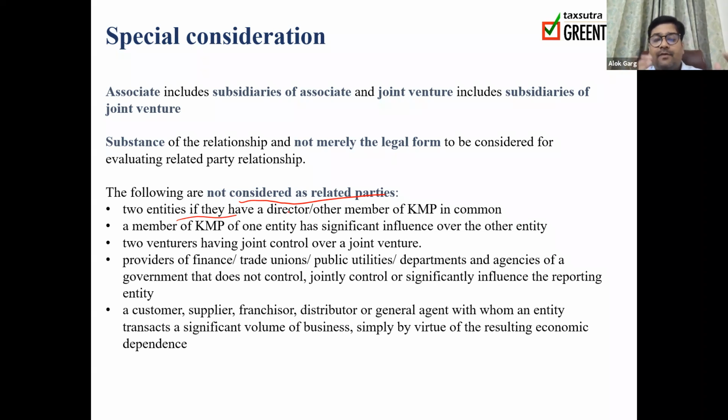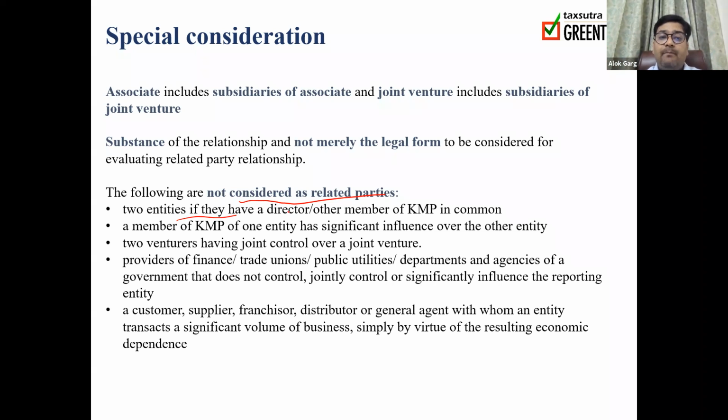Okay, so if a person who is KMP in 3 different entities, then just merely this person is either a director in multiple entities or a KMP in multiple entities, these multiple entities will not be a related party. So guys, related party is not a joke. Related party is something which is a very critical and very important disclosure.